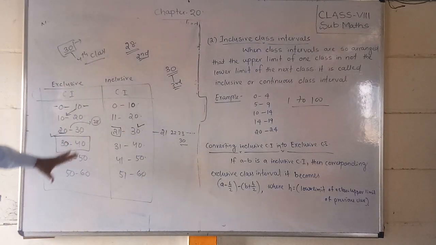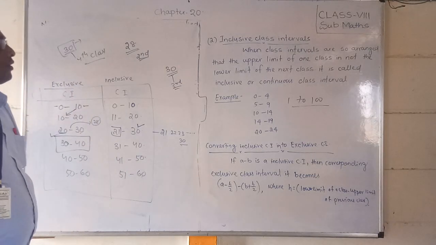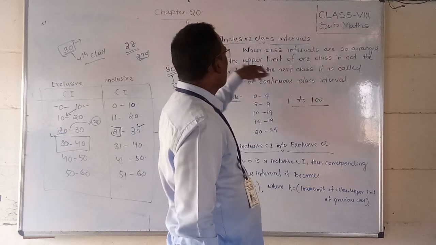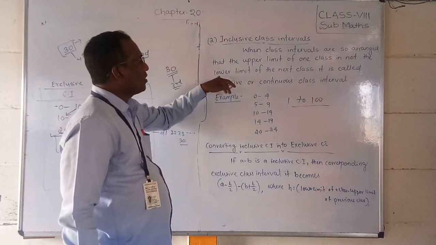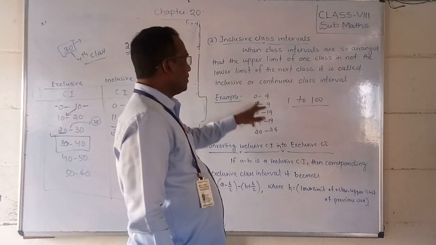So this is about frequency distribution and class interval. Okay, now you have to understand, friends, that where the class intervals are so arranged that the upper limit of one class is the lower limit of the next class, it is called continuous class interval.